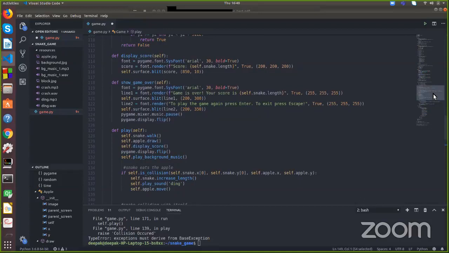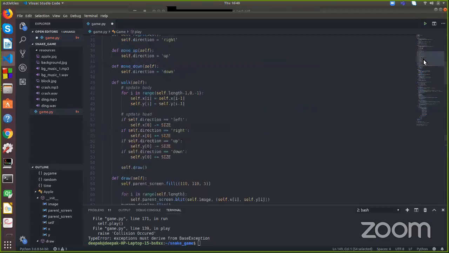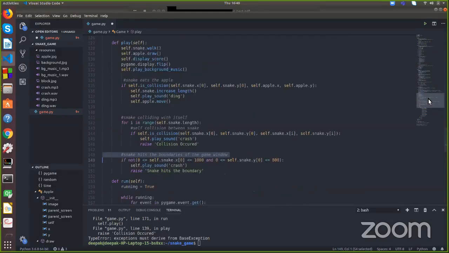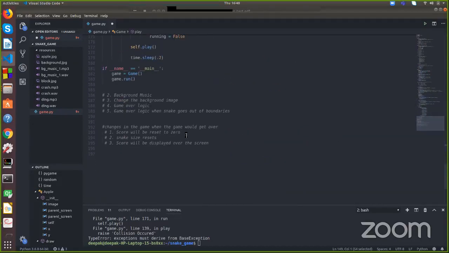So tell me, what did we do for implementing the game logic? What did we do right now in today's session? See, we have done this. We have implemented the reset. Okay. So when the game is reset, the snake size will also be reset automatically. And we also implemented the game over screen. Under this part, we have covered how to show the score on the game over screen display. And what did we do more?